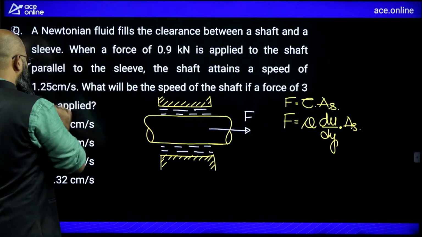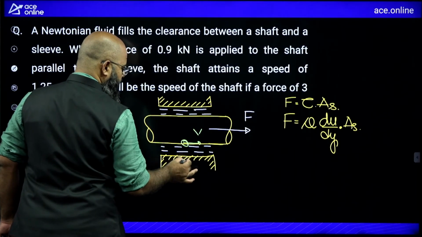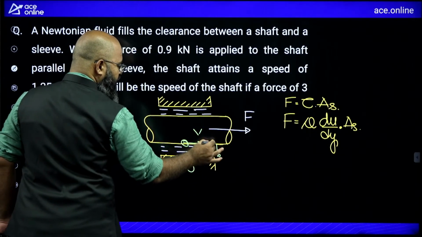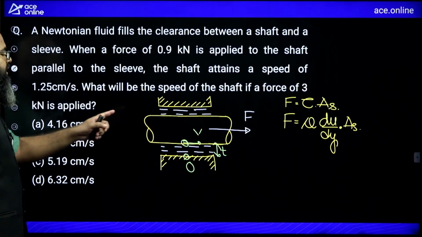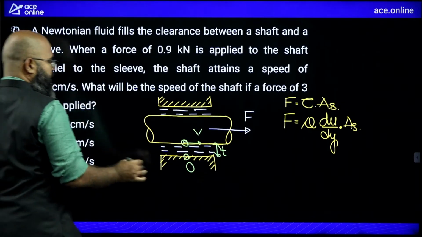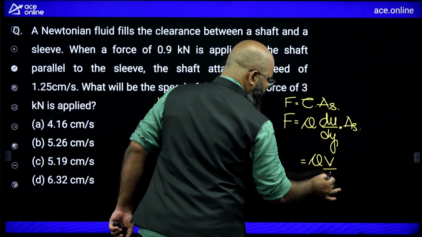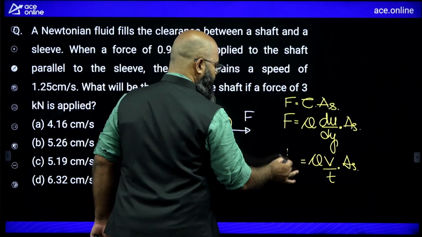If you observe, you see this velocity, let us say, is equal to v, and this velocity by no slip condition is equal to 0, and the gap over here, let us say, is equal to t. So du by dy will be equal to v minus 0 divided by t. So that will be mu into v upon t multiplied to shear area. This is the value of force.